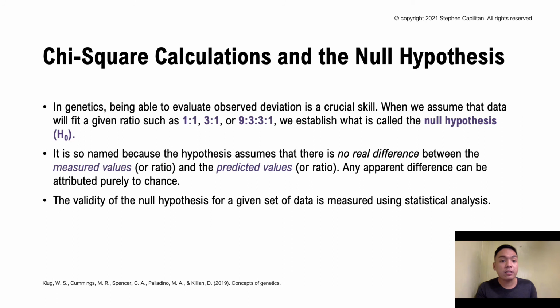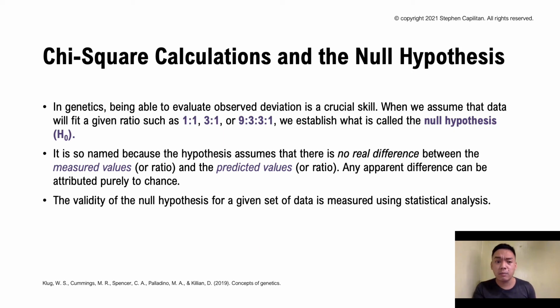So now we are looking at chi-square calculations and the null hypothesis. In genetics, being able to observe deviation is a very crucial skill. When we assume that the data will fit in a given ratio, such as 1:1, 3:1, or 9:3:3:1, we establish what we call the null hypothesis, denoted by H subscript 0.